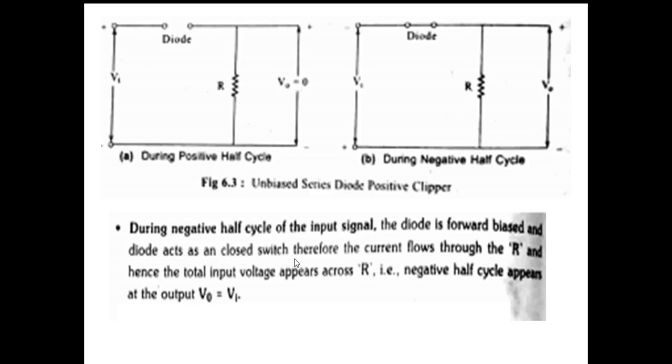During this condition, the output voltage VO is the same as the input VI because the diode acts like a closed switch during the negative half cycle. Therefore, in this circuit the positive half cycle is clipped off. So this circuit is called an unbiased positive clipper.